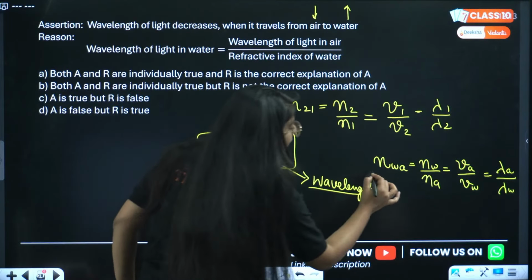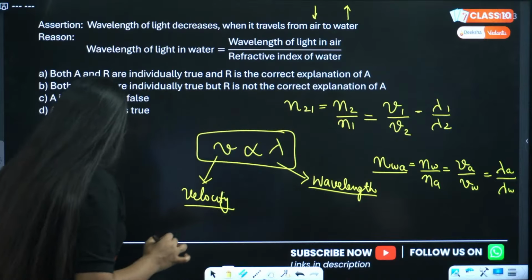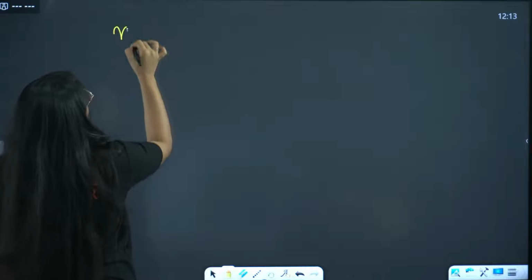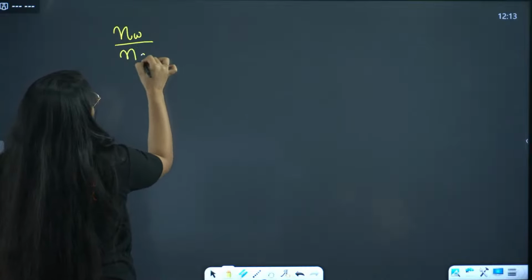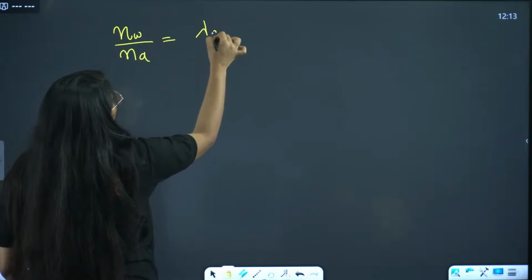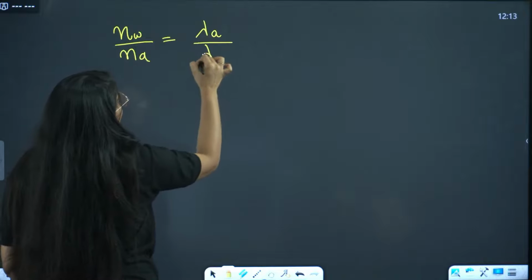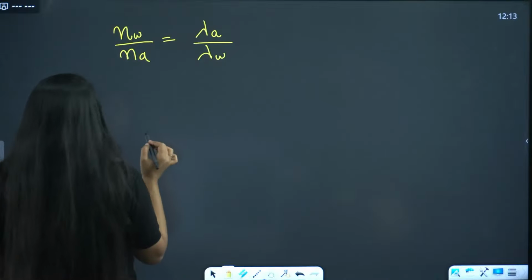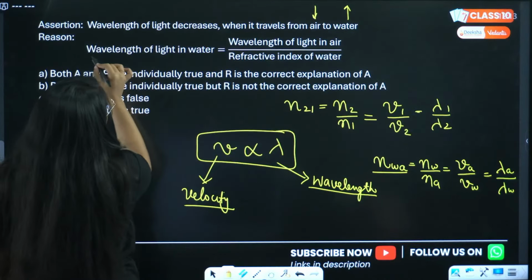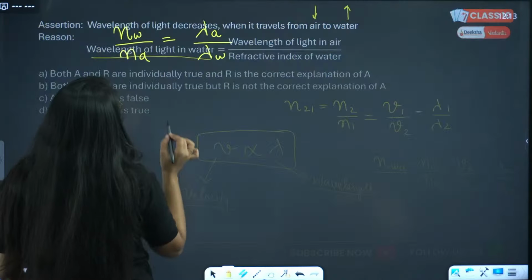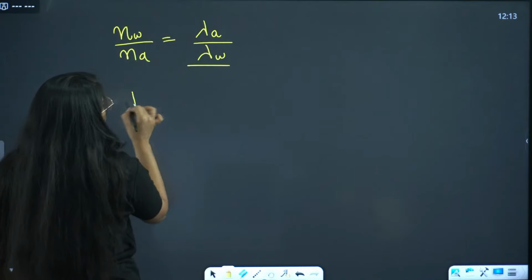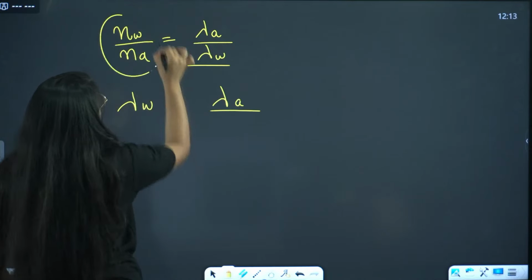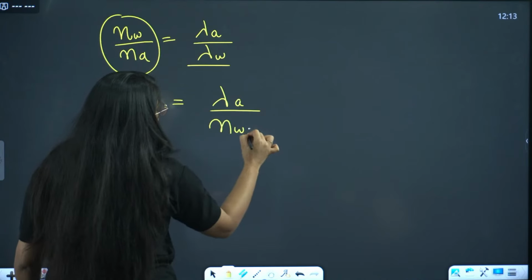Now, N of water divided by N of air. That means the refractive index of water with respect to air will be the wavelength of light in air divided by the wavelength of light in water. So, what comes from here? We have to find the wavelength of light in water. That means the wavelength of light in water equals the wavelength of light in air divided by the refractive index of water with respect to air.